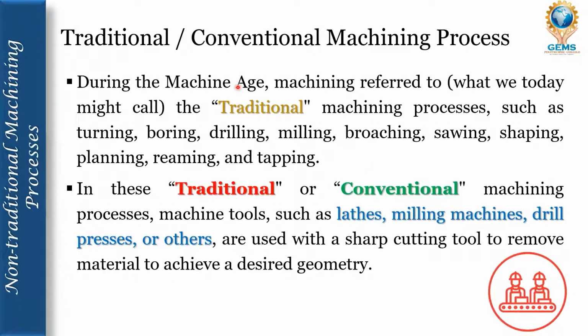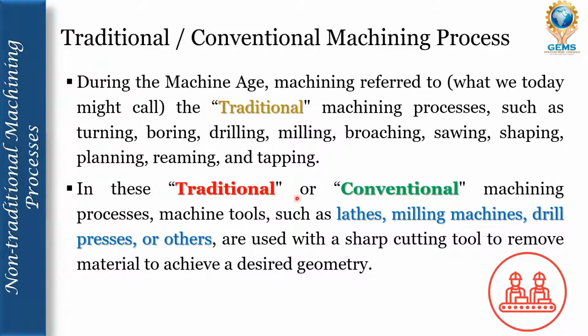During the machine age, machining referred to the traditional machining processes such as turning, boring, drilling, milling, broaching, sawing, shaping, planing, reaming and tapping. These are the normal machining processes which come under the traditional machining process.